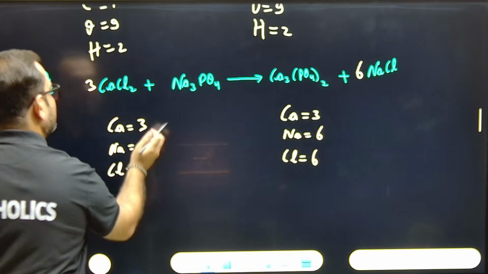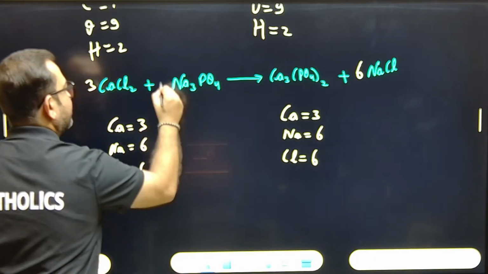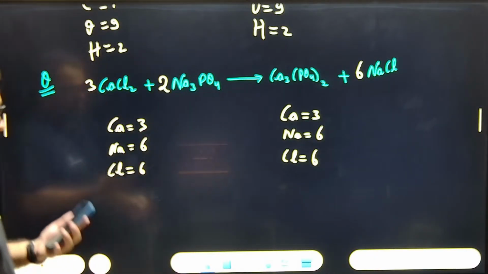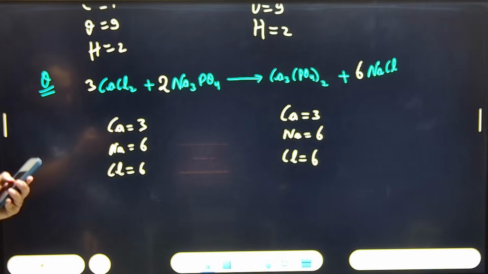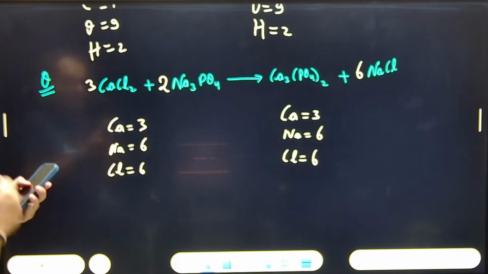Sodium 6. So back to sodium. For making it 6, you have to multiply it by 2. Say yes or no. Got the point? Yes.